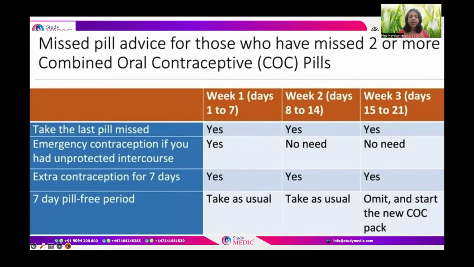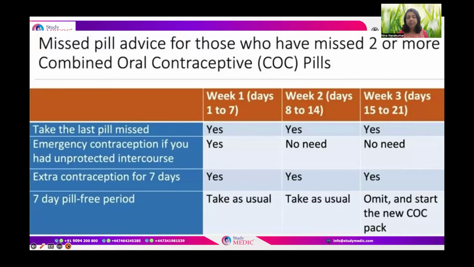And if 2 or more pills are missed during week 2, that is between days 8 to 14, then take the missed pill as soon as we remember it. Emergency contraception, even if there is unprotected sexual intercourse, is not required in week 2. And extra contraception for the next 7 days is definitely required. And the 7-day pill-free period can proceed as usual.